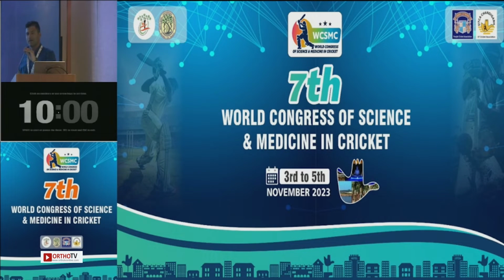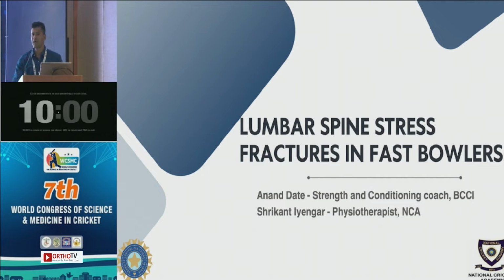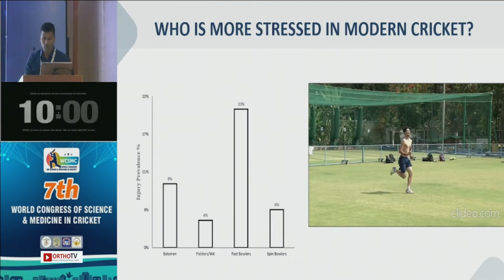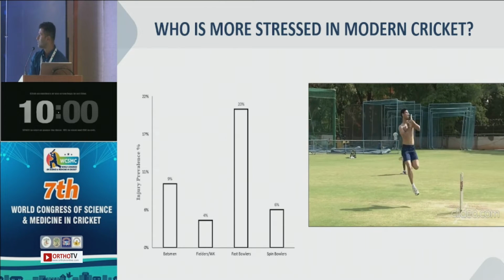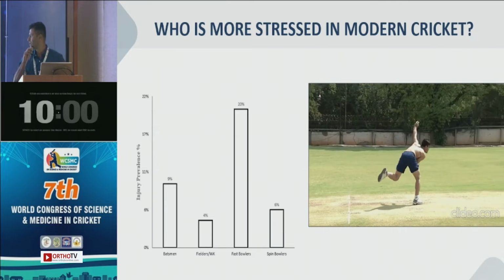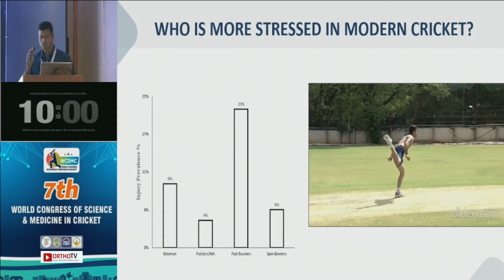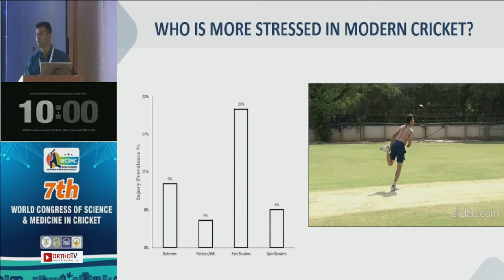Right. So if I ask you a pretty simple question, which position in cricket is most taxed with injuries? What will be your answer? Fast bowlers? Yeah. That's what the research typically says all across the world and even in India. As the graph says over here, there is a 20% injury prevalence rate in fast bowlers compared to other positions. And that's why we need to focus on fast bowlers when it comes to prevention.